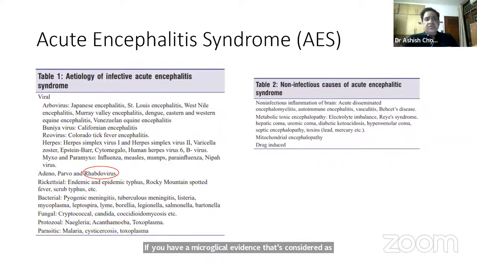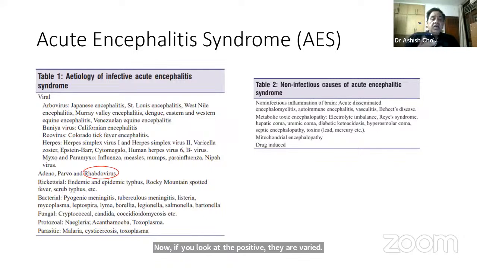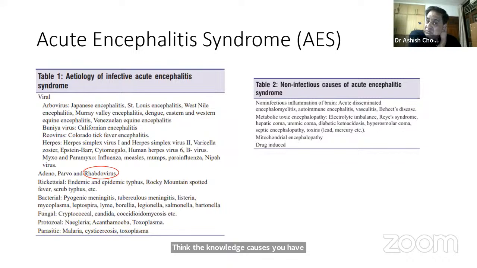Now, if you look at the causes of AES, they are varied. Infectious causes as well as non-infectious causes. Among the infectious causes, in India, JE, Japanese encephalitis, is one of the most important causes. Of course, many other pathogens are there. And of course, rhabdoviruses, including rabies virus and Chandipura virus, come down there in the list. In the non-infectious causes, you have autoimmune, metabolic, electrolyte imbalance, very important, and drug-induced as important causes. Of course, many others are there in the list.